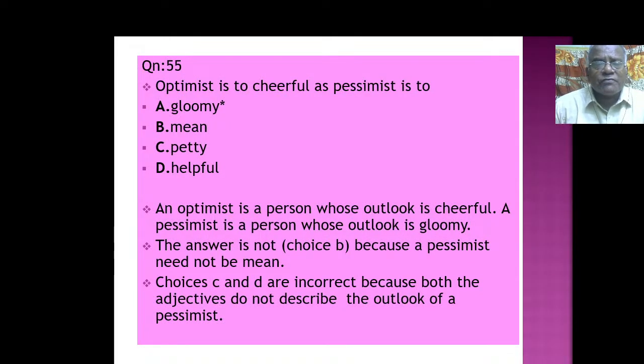Optimist is to cheerful, as pessimist is to what? So an optimist is a person whose outlook is cheerful. That is his nature. Here we talk about the nature of optimism, cheerfulness. Pessimism, what is pessimism? Pessimism, some sort of distress, darkness, gloominess. So the optimist is to cheerful, pessimist is to gloomy. A pessimist is a person whose outlook is dark, gloomy, depressed, sad. So that way we have to analyze.